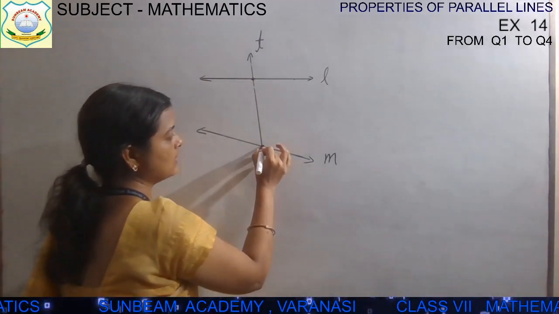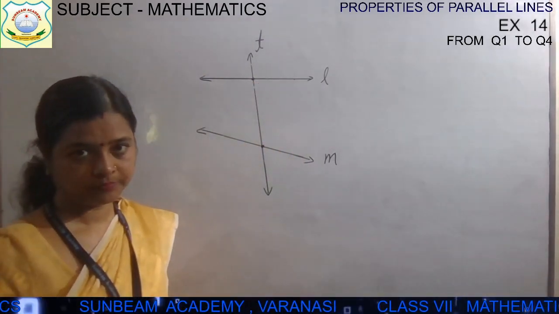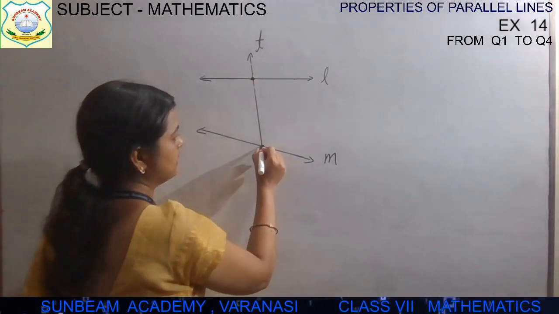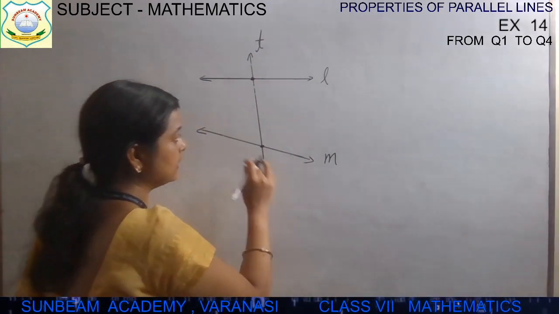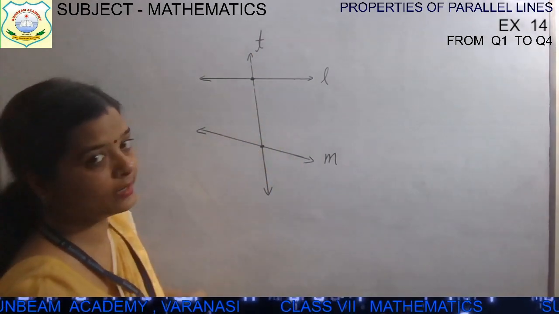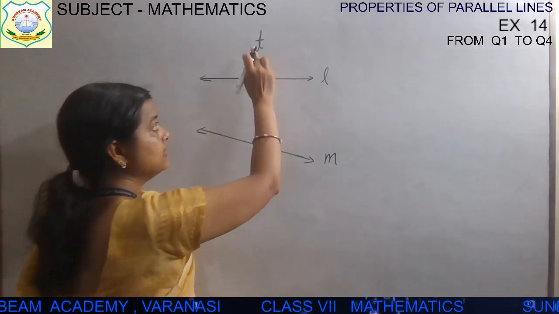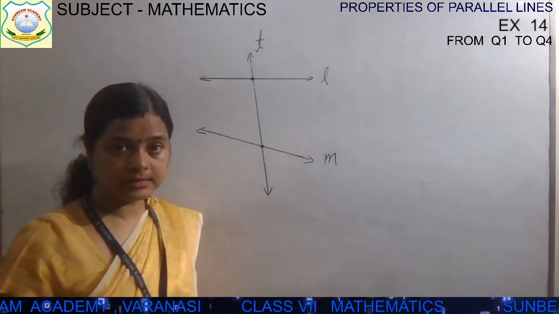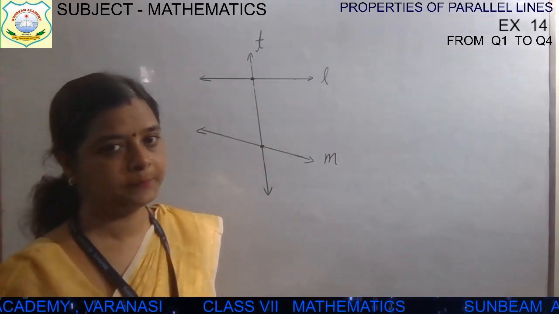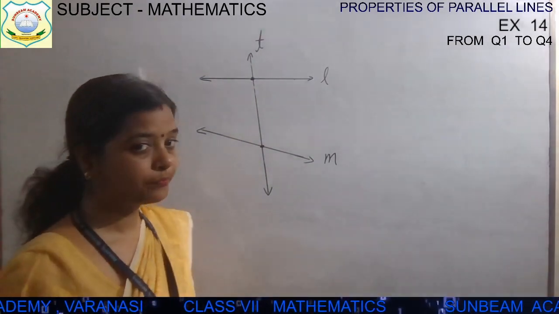One point is this and another point is this. So this line is intersecting these 2 lines at 2 distinct points. That's why line T is called a transversal line. What will we call line T? Transversal line. Is it clear?